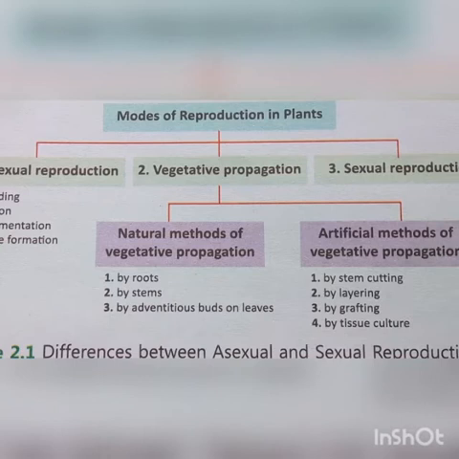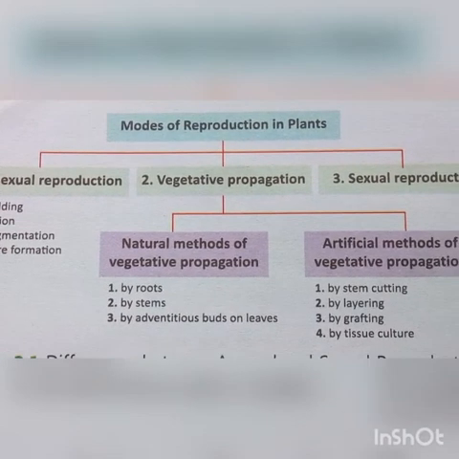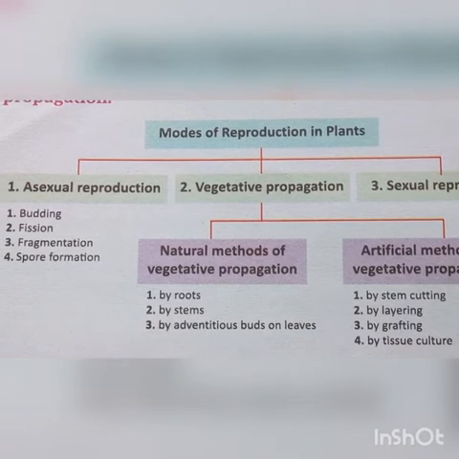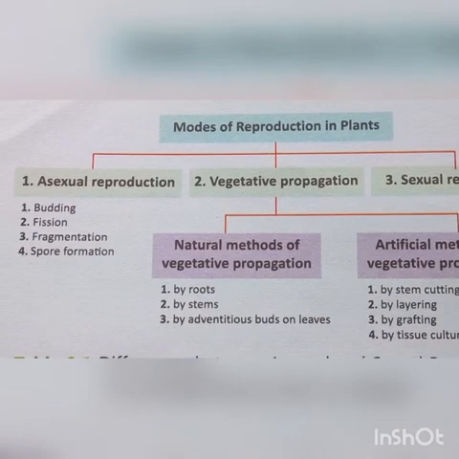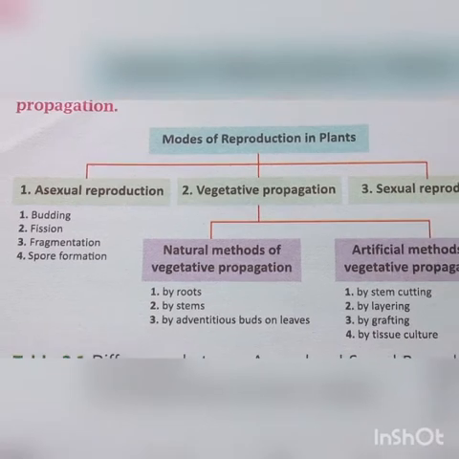The difference between vegetative propagation, asexual and sexual methods of reproduction: in the asexual method, only one individual is required to get the new organism. In vegetative propagation, a plant can reproduce by the vegetative part. In sexual reproduction, 2 parents are required and the formation of gametes takes place. While in vegetative propagation and asexual reproduction, no gamete formation takes place. In asexual reproduction and vegetative propagation, the individuals are the exact copy of the parents, while in sexual reproduction, they vary from the parents.